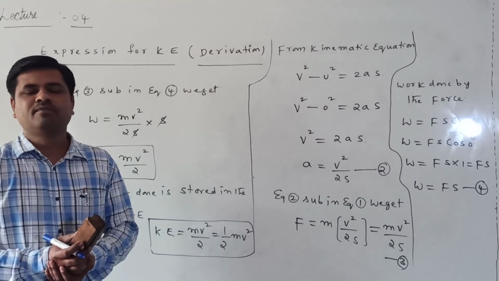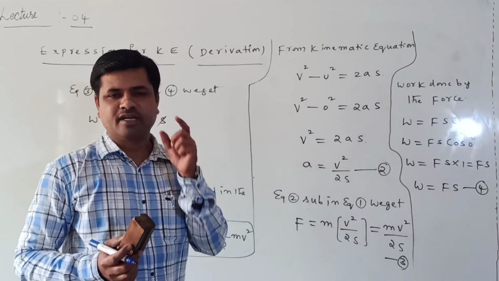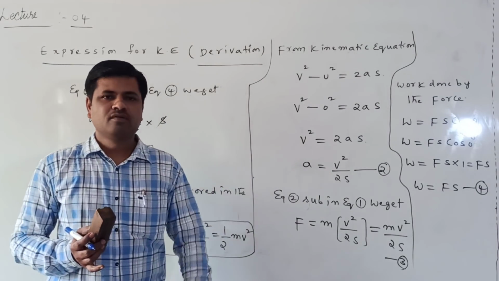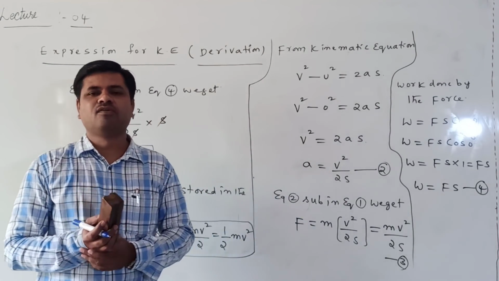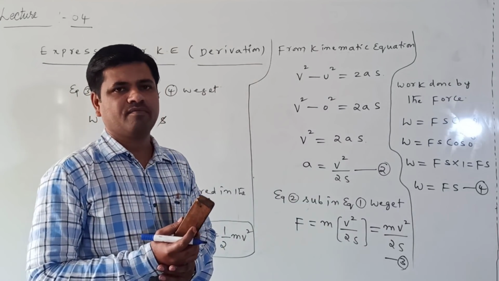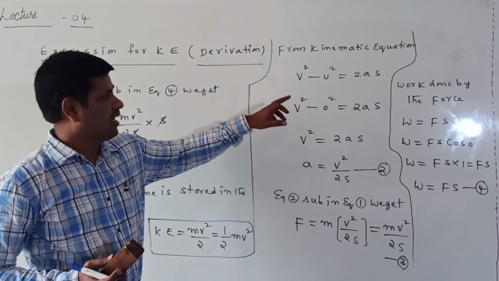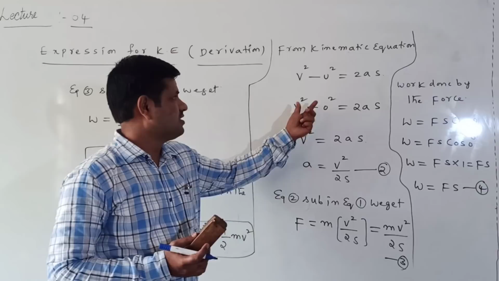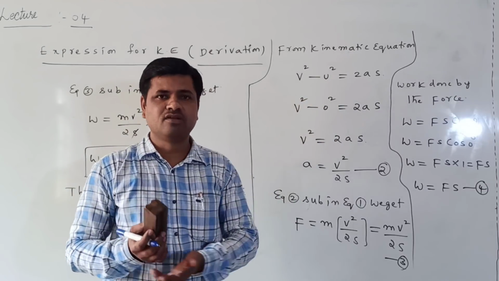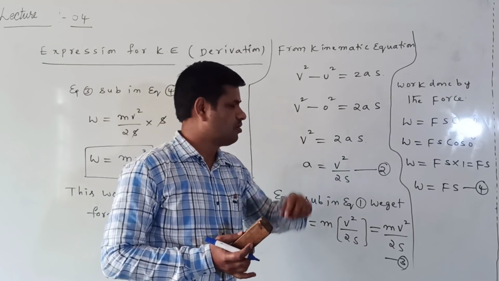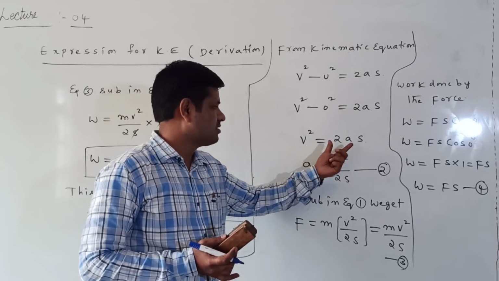First of all, I took the body at rest position, so its initial velocity is 0. When applying the force, it is displaced in the direction of the force. It accelerates, meaning it gains the final velocity v. So we use the kinematic equation v square minus u square is equal to 2as. Initial velocity is 0 because the body is at rest, so v square is equal to 2as.